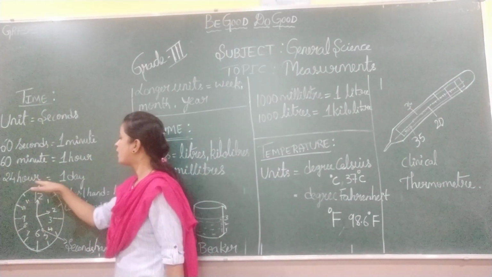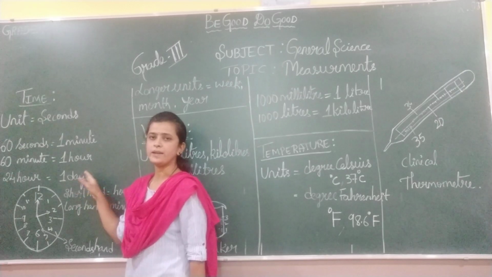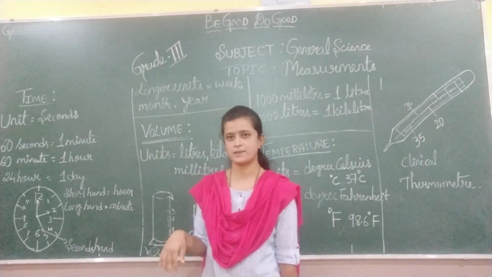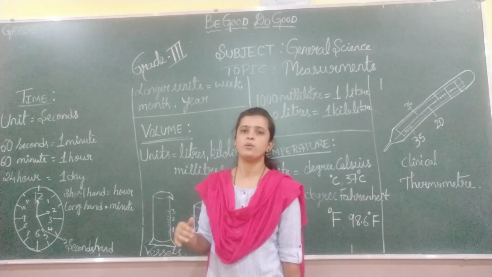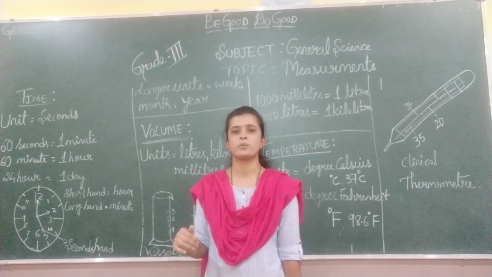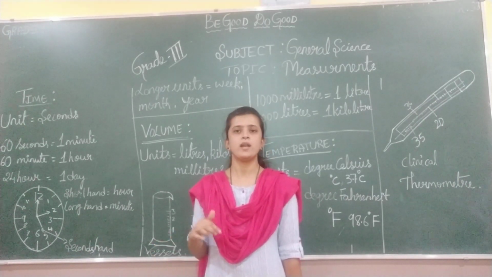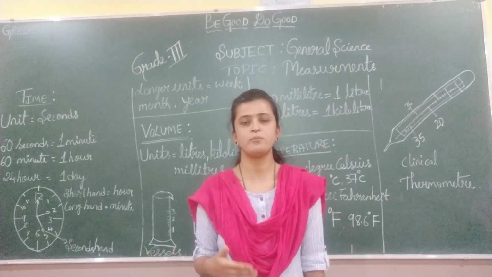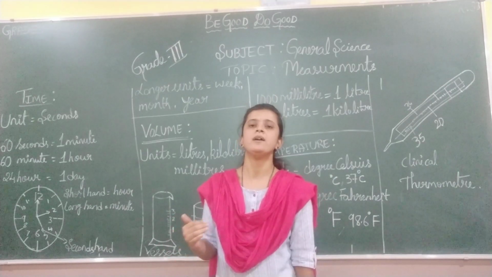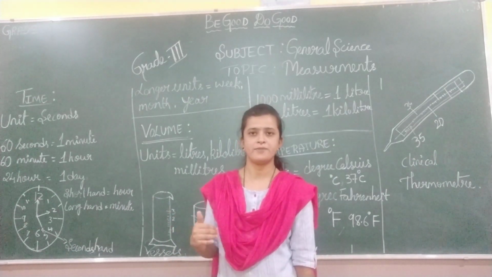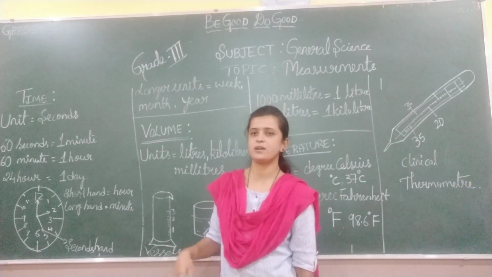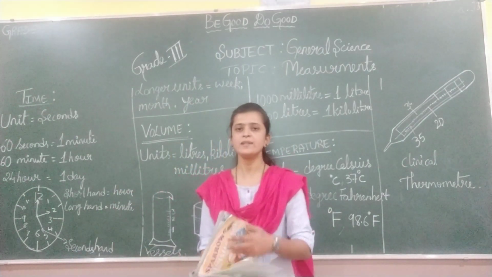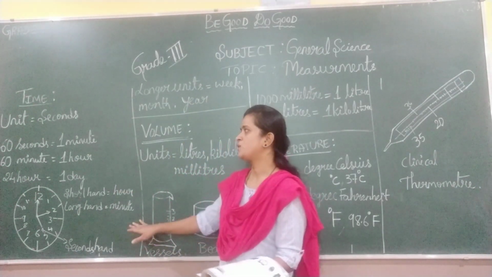Then 24 hours is equal to 1 day. So your day is divided into 24 hours, children. Isn't it? Already you know your day is divided into 24 hours. 12 o'clock p.m., from that point your afternoon begins. Isn't it, children? So this is about the time.